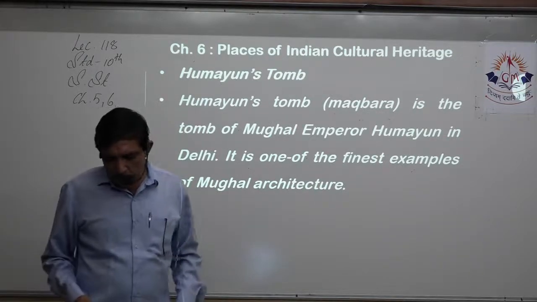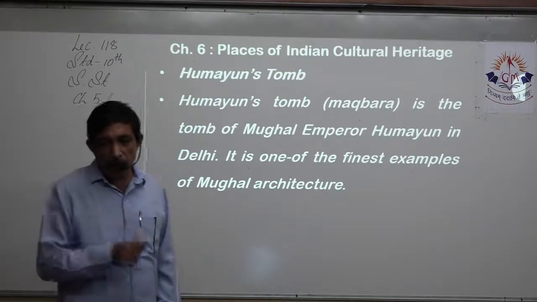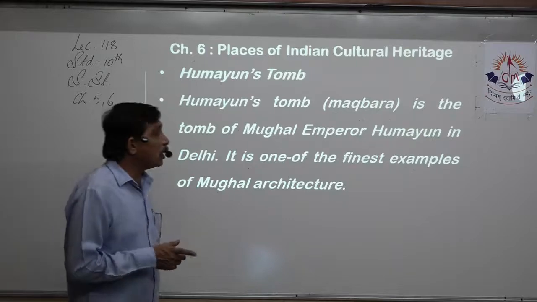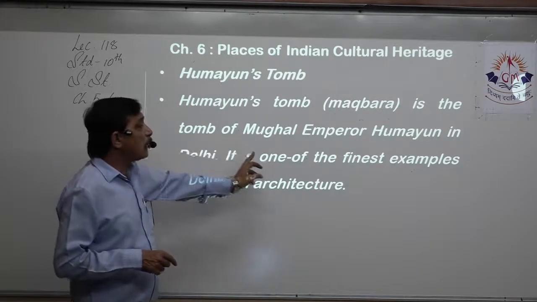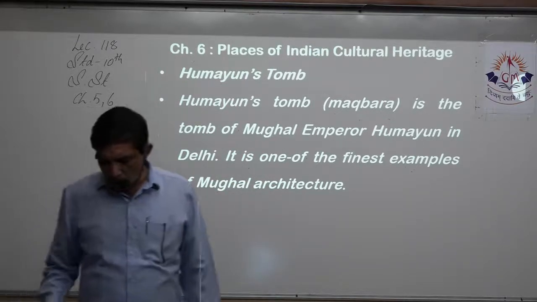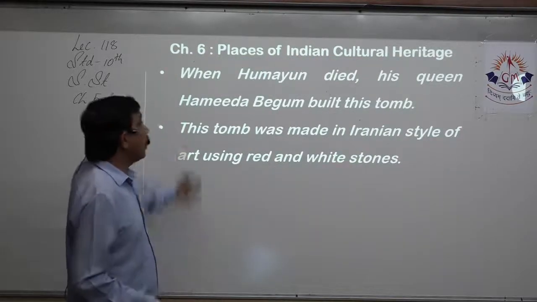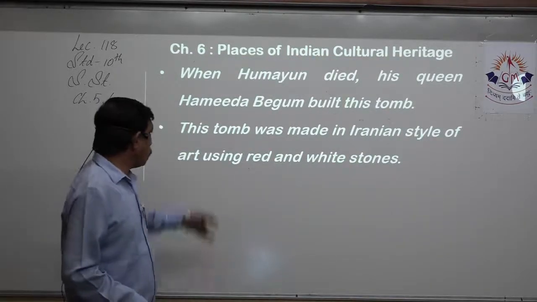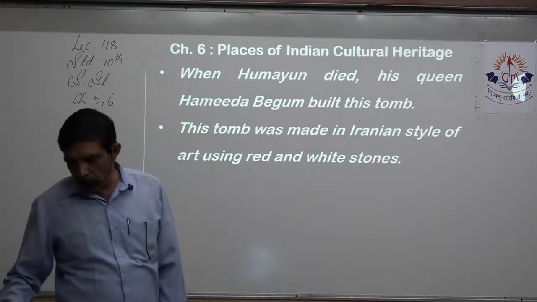Now we come to Humayun's tomb. It's quite a small one, hardly 2 marks. So just remember who made it, because this is important. Humayun's tomb, that is the Maqbara, the tomb of the Mughal Emperor Humayun in Delhi. It is one of the finest examples of Mughal architecture. When Humayun died, his queen Hamida Begum built the tomb. The tomb is made in the Iranian style using red and white stone.